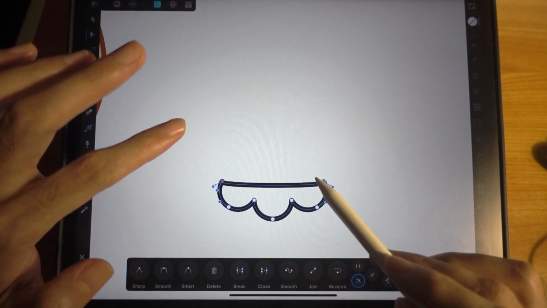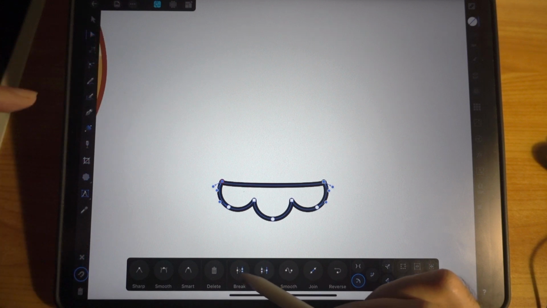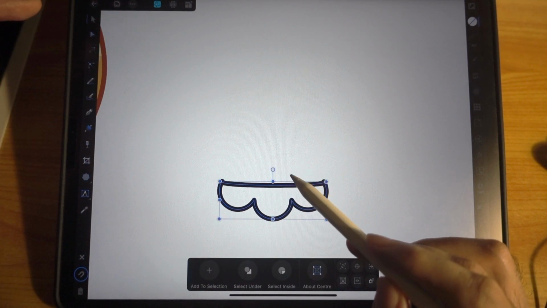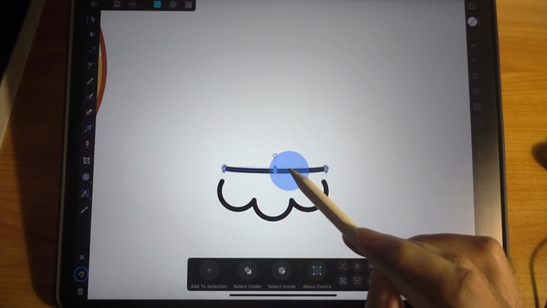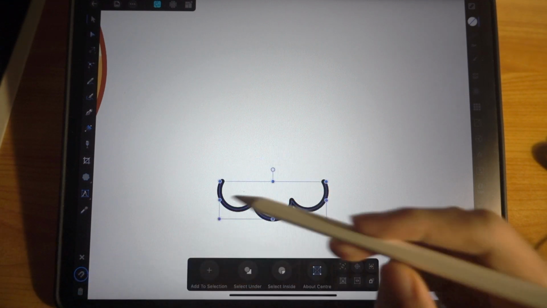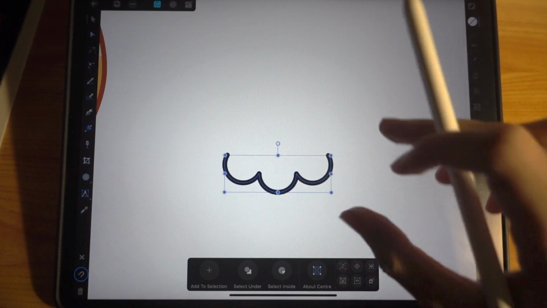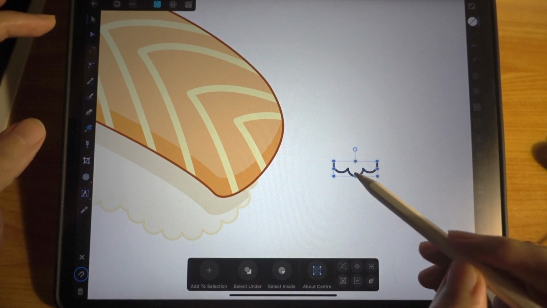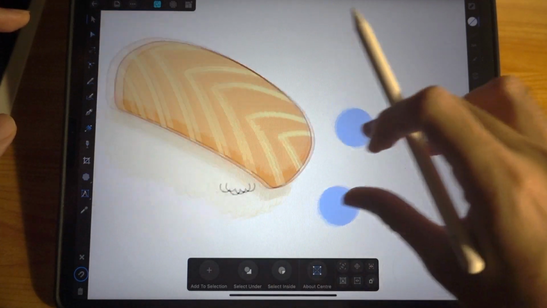So you select 1 and 2. Press break. Next, use this move tool and select this. Now you can delete this. We only need this. Alright? So we got this. Let's drag this and put it over here.